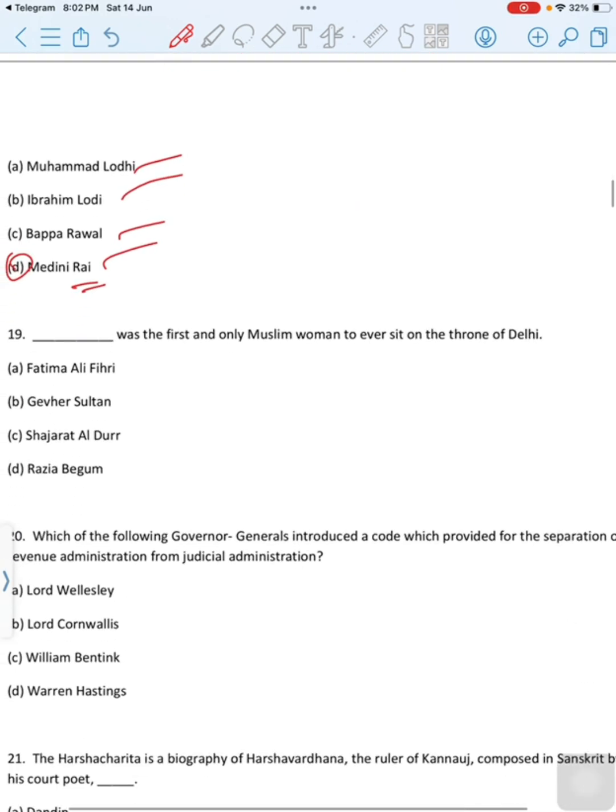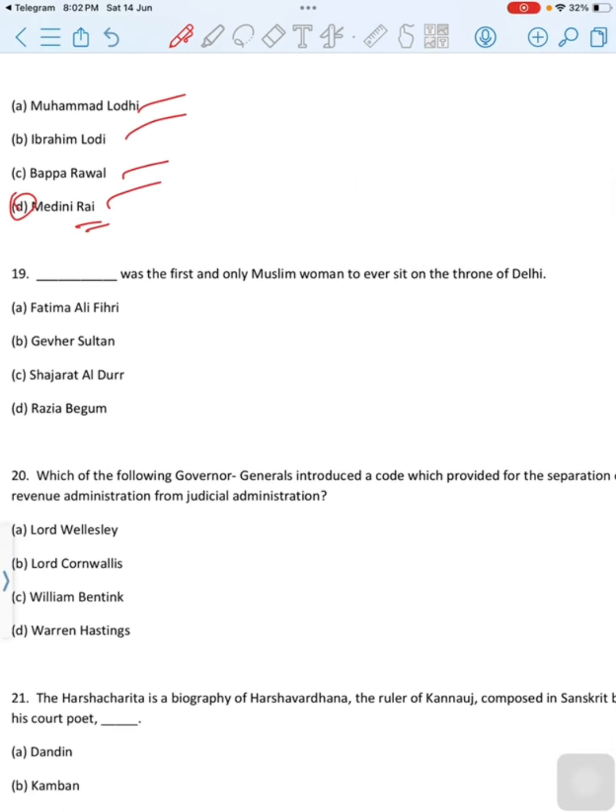Then move to next question. Dash was the first and only Muslim woman to ever sit on the throne of Delhi. First option is Fatima Ali Phiri. Second option is Javer Sultan. Third option is Sajrat Al Dur. Last option is Razia Begum. Then correct option is option D, Razia Begum or Razia Sultan.